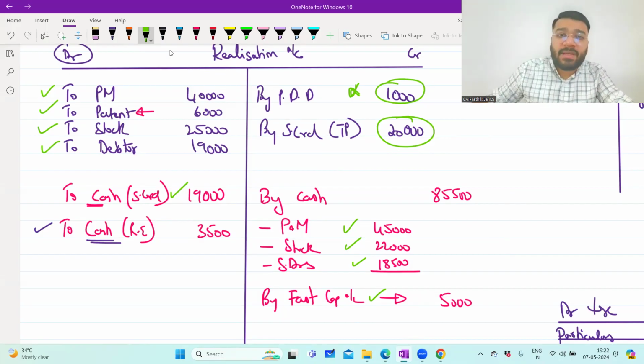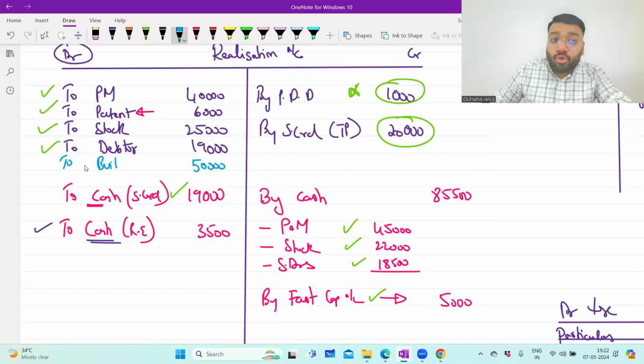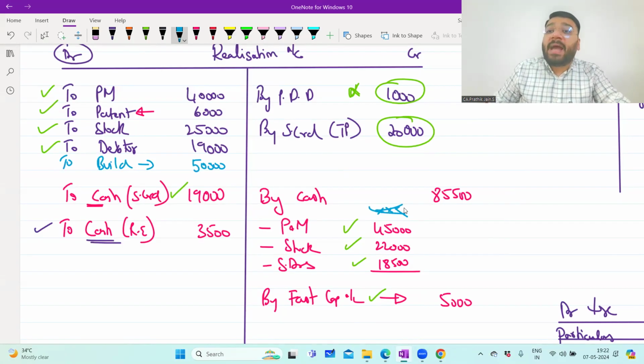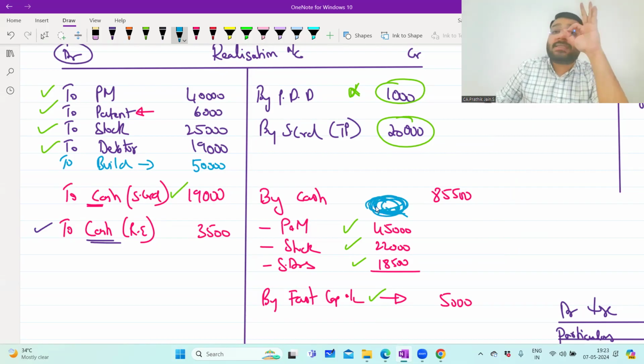Now listen to me very carefully. I'm just giving a small example. Let's suppose building is given as 50,000 rupees in the question, but nowhere in the question have they told you that the building is realized for so much money. In that case, what will you do? The first assumption given by ICAI is that the building is realized at zero value. In the CBSE video that you watch, I would have told you that the building is realized at book value, the tangible asset is realized at book value. But in CA Foundation, if the realization information about the asset is not given, it means the value of the building realized is zero.